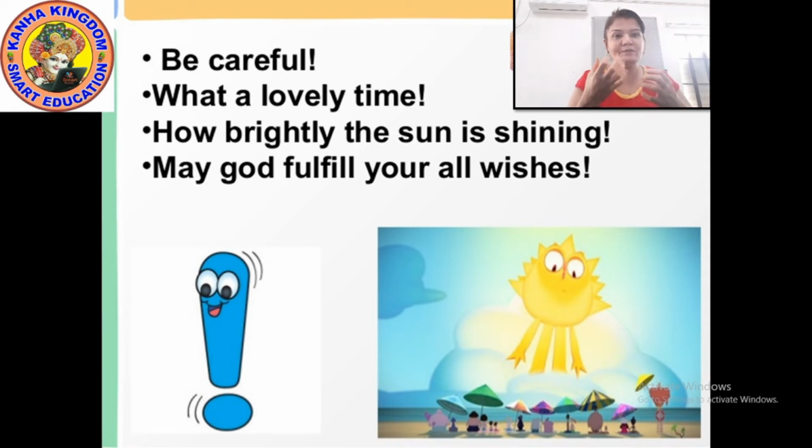When you love someone, you like someone, right? When a mother gives a blessing to her son or daughter or her kids, it means she loves her kids. And when she gives out the blessings, such blessing sentences should also end with an exclamation mark. Okay?